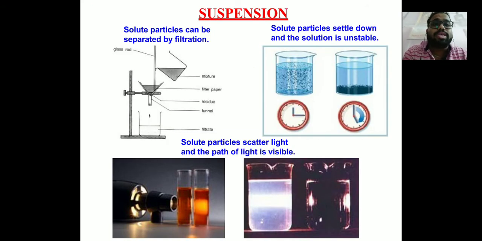So this is actually suspension. You can see in the slide. Solute particles can be separated by filtration. Solute particles settle down after some time at the bottom. For example, if you take sand in water and leave it undisturbed, you will see that the sand settles down. Solute particles scatter light, and the path of the light is visible. If you pass a torch through a suspension, you can see the path of the light. In the two beakers, you can see the path of the light in the left beaker, but in the right beaker you don't see the path. So it scatters light. Colloidal solution also scatters light.